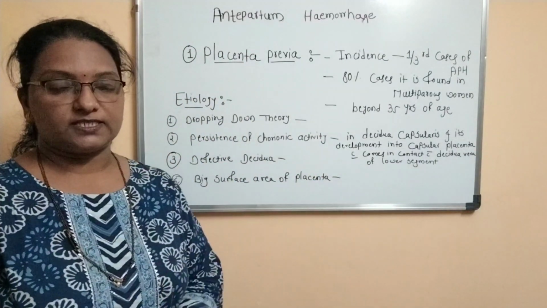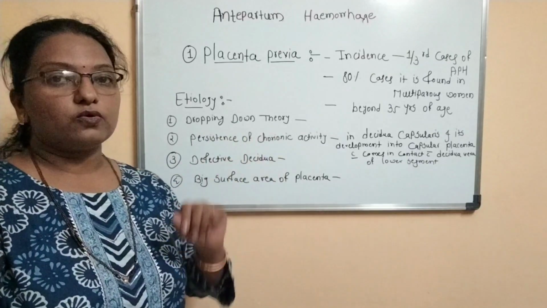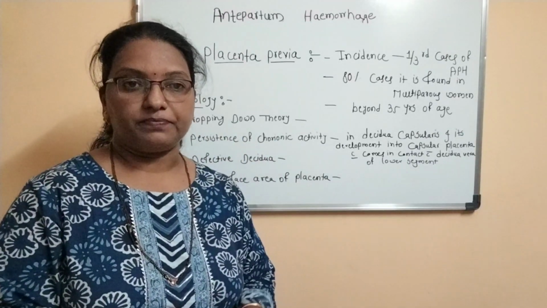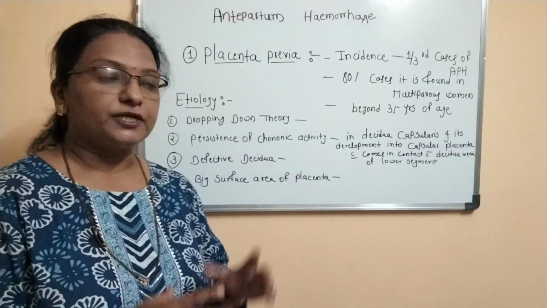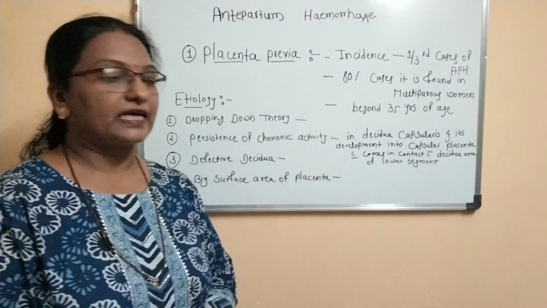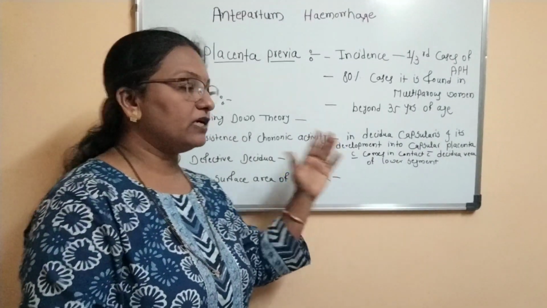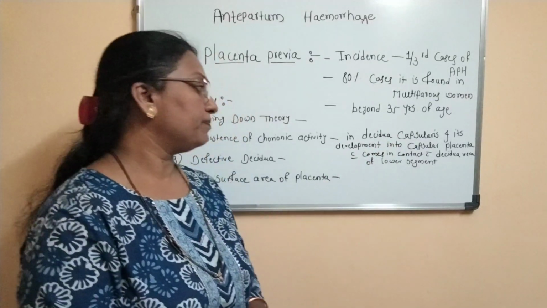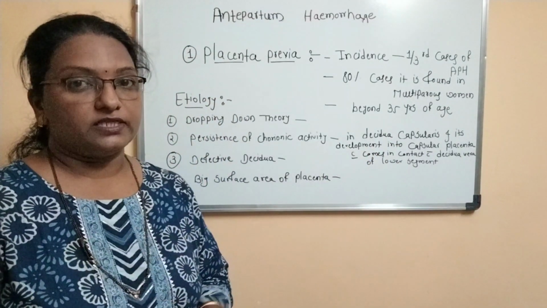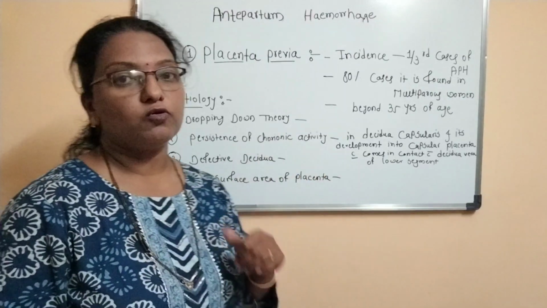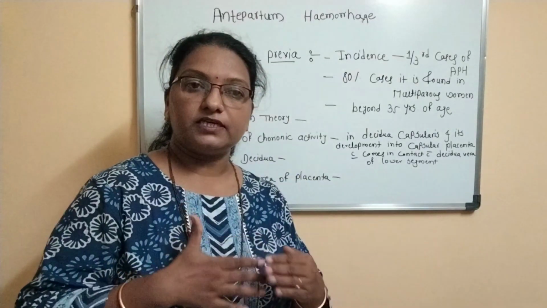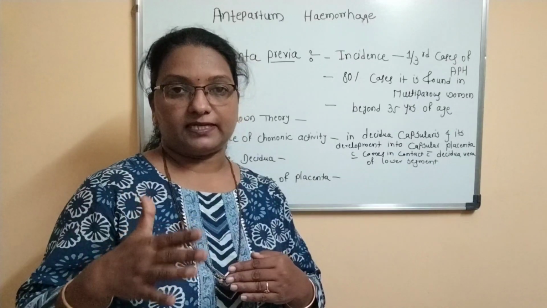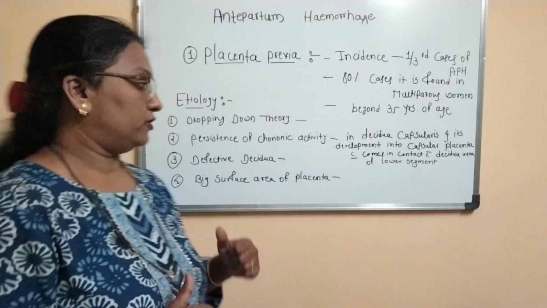The second theory suggests persistence of chorionic activity. The chorionic activity continues into the decidua capsularis and its further development into capsular placenta, which comes in contact with the decidua vera of the lower segment, and the implantation of the placenta continues.